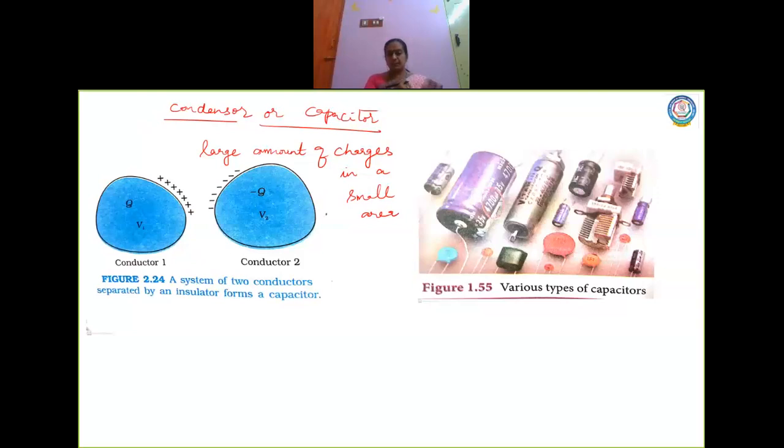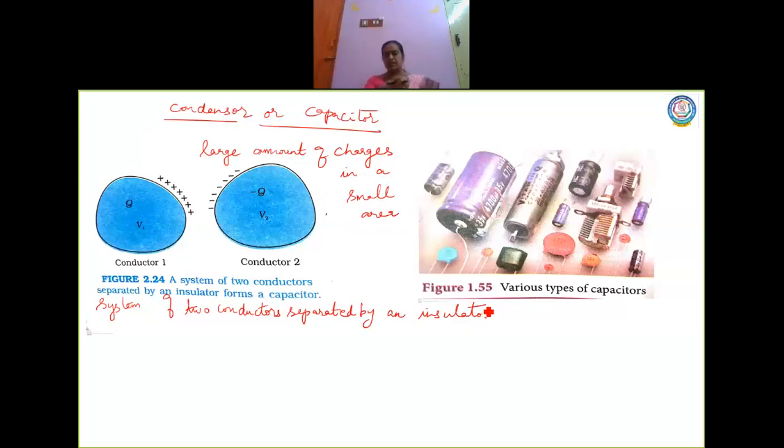They are separated by an insulator. Whenever we talk about a capacitor, a capacitor is nothing but a system of two conductors separated by an insulator. In between the two conductors you have an insulator.